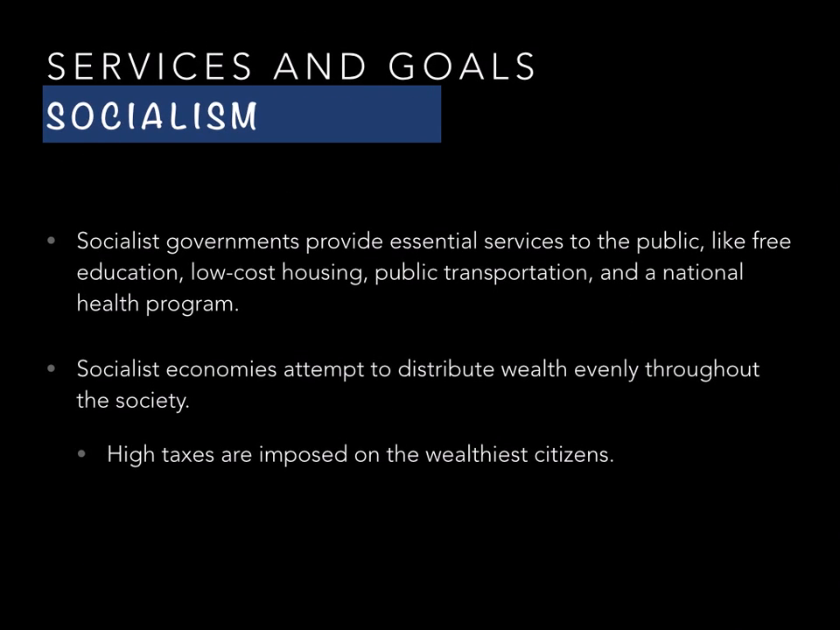Services and goals. Socialist governments provide essential services to the public. So things like free education, low-cost housing, public transportation, and a national health program, health insurance. This way, the basic needs of people are kind of taken care of. Socialist economies attempt to distribute wealth evenly throughout the society, not equally, but a little bit more evenly. And high taxes are usually imposed on the wealthiest citizens.